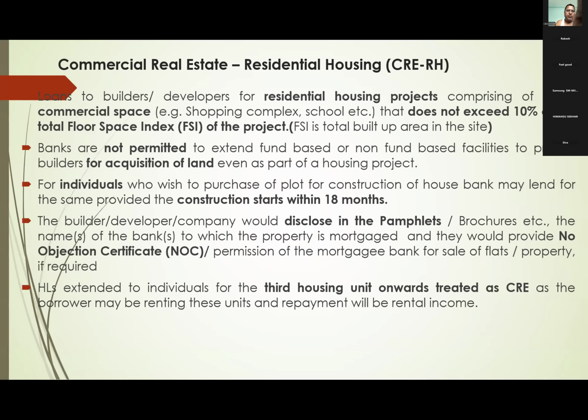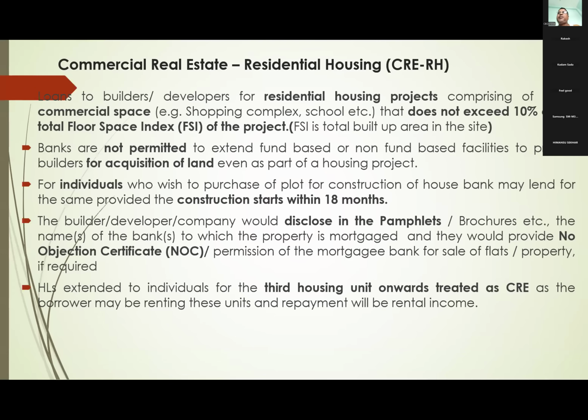But here we take an undertaking letter from the customer stating that I will start construction of house within 18 months. Then only we will give loan for open site. Otherwise, normally for purchase of land to real estate people, we cannot lend, but we will consider it as a margin, right?